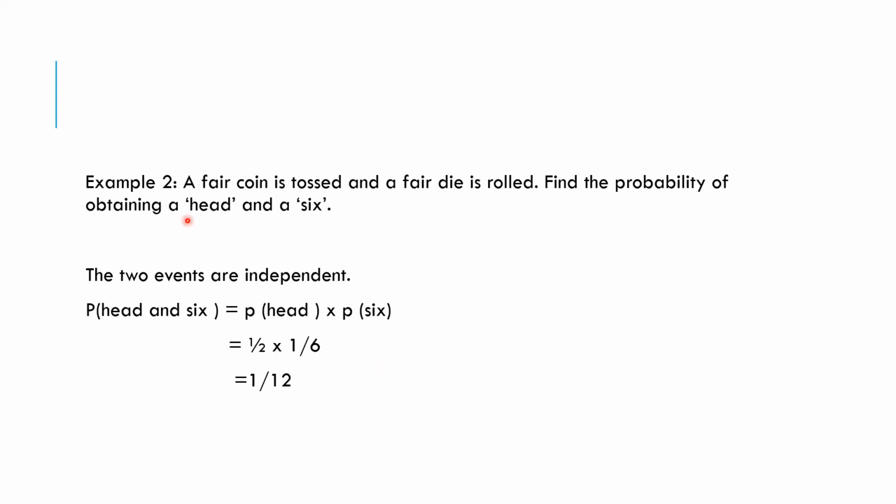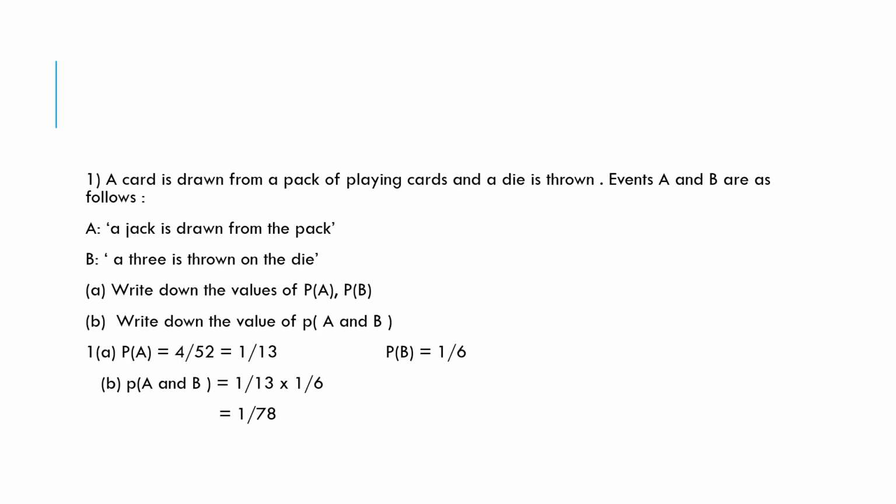Let's have a look at another example. A fair coin is tossed and a fair die is rolled. Find the probability of obtaining a head and a 6. The two events are independent. Probability of head and 6 is equal to probability of head times probability of 6, which is 1 by 2 times 1 by 6, which is 1 over 12. That is our answer.